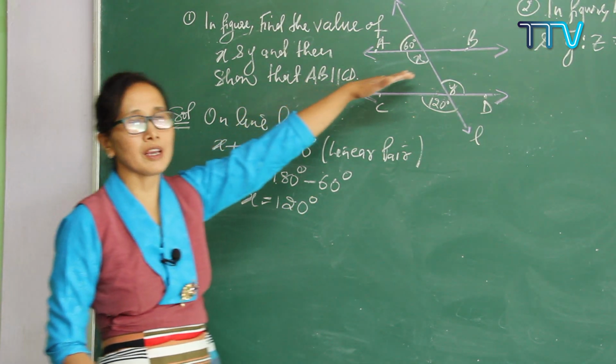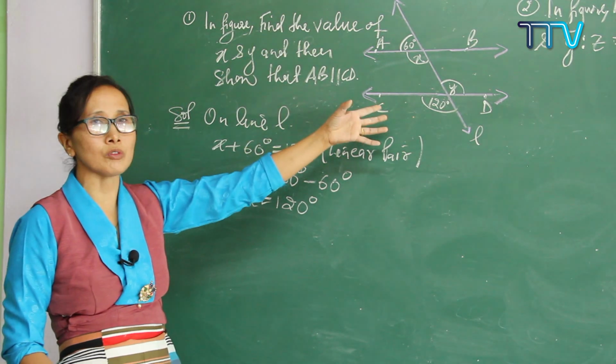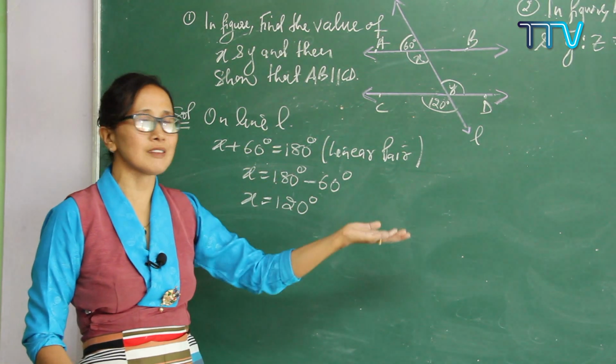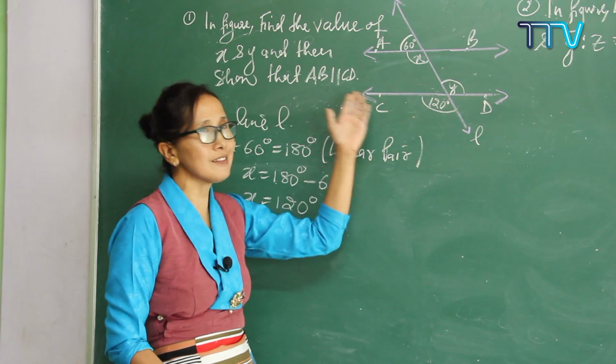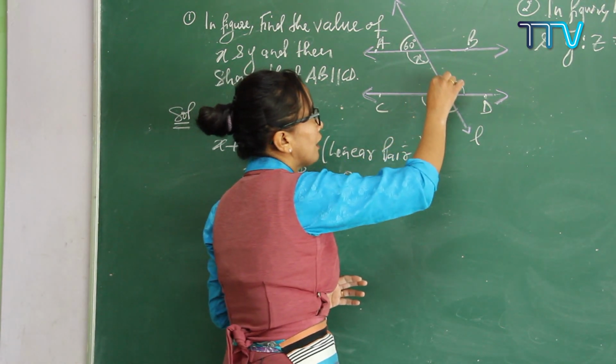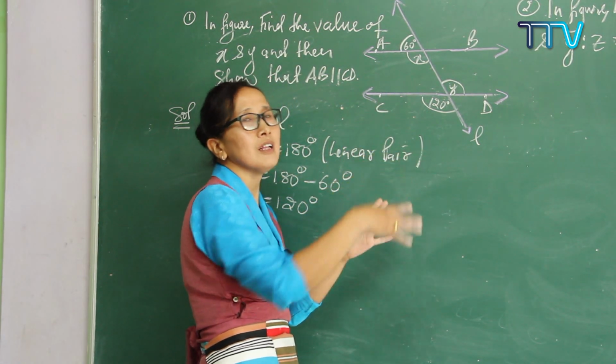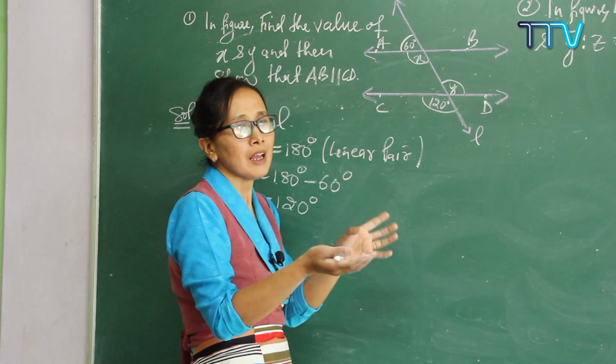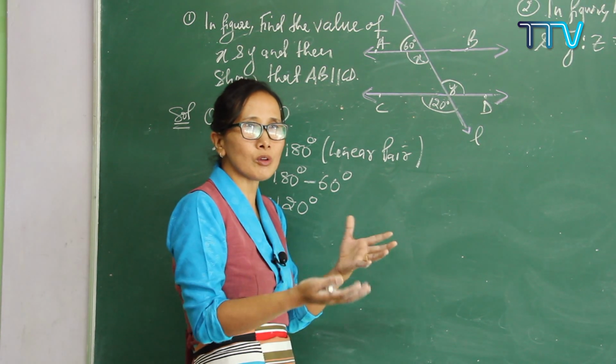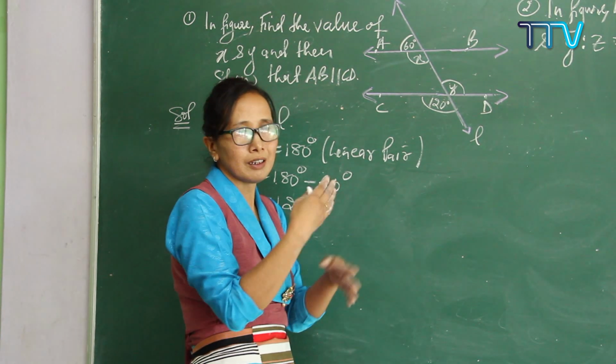And you have already got the x value. So how do you find your y value? Do you remember, you have done in the last session that if two lines are intersecting each other, here one line going down, another line going up, two straight lines intersecting each other, you always get vertically opposite angles. And vertically opposite angles are always equal if two straight lines are intersecting each other.